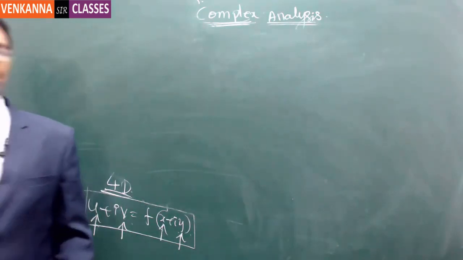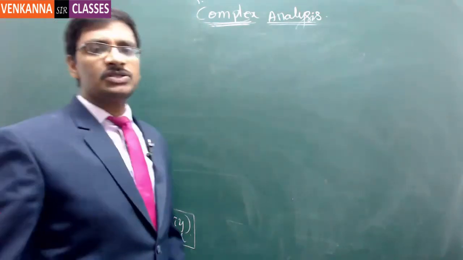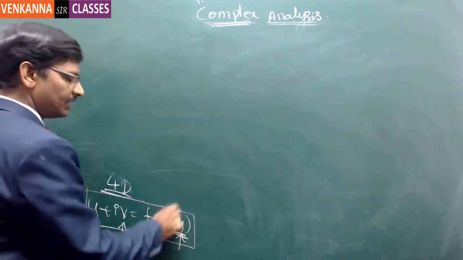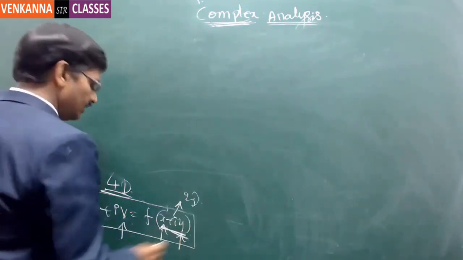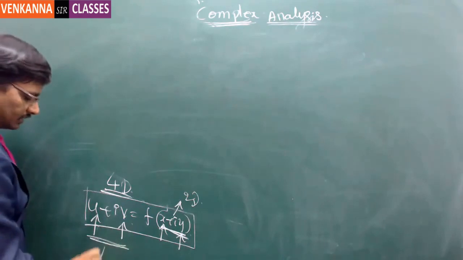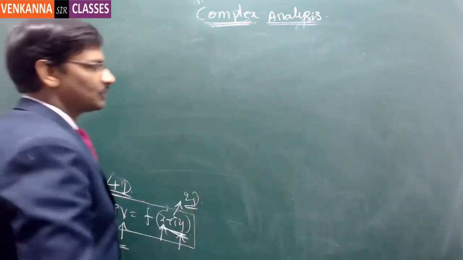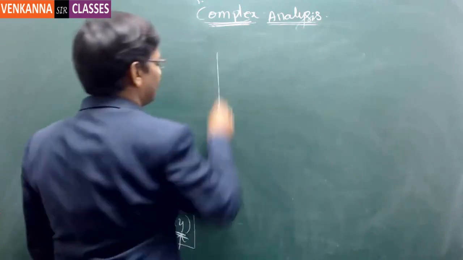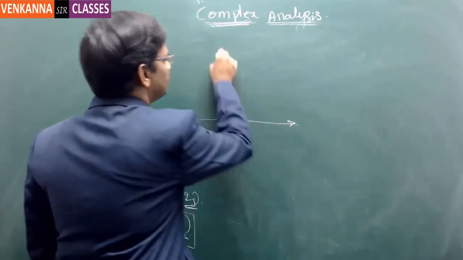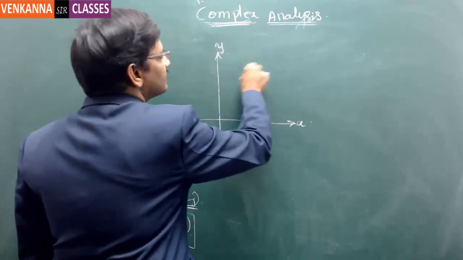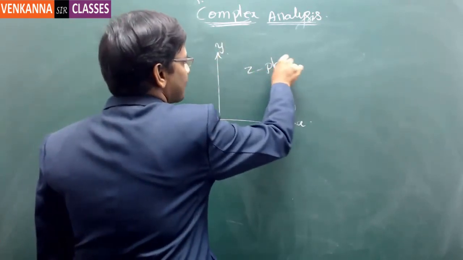As we are not able to imagine a four-dimensional geometry, what we have done was, these two together I will treat as a 2D, and then these two together will treat as again 2D. So 2D plus 2D is total 4D. That's the reason here one region we call, this is X and this is Y, and this is what we call the Z plane.